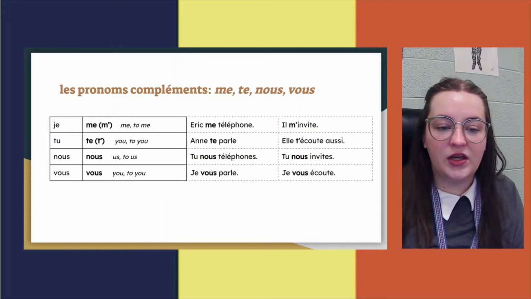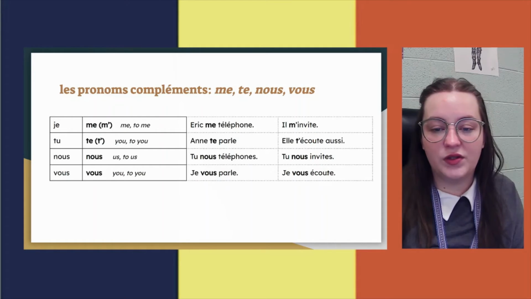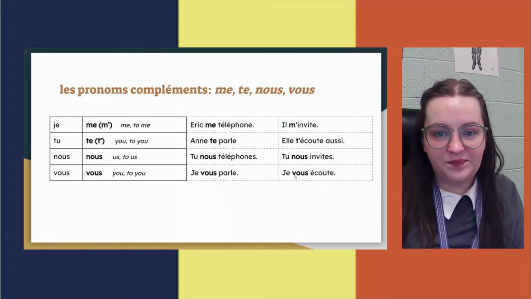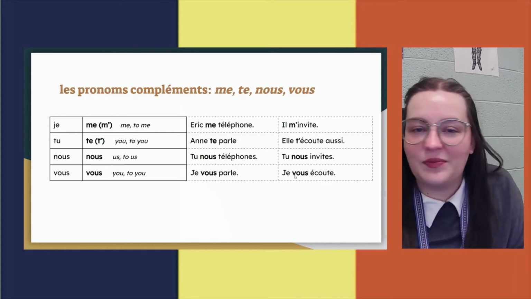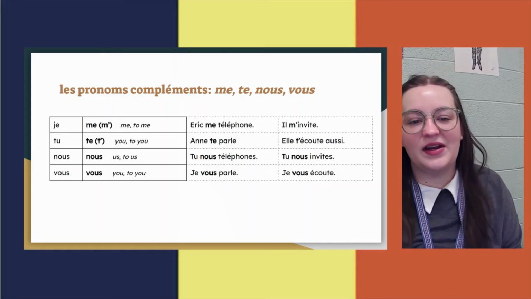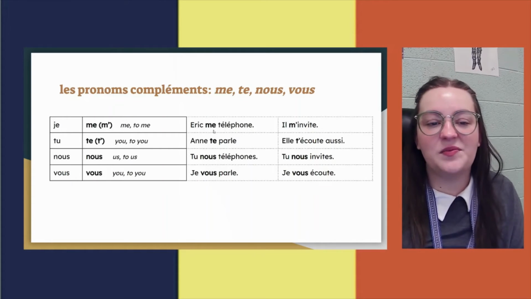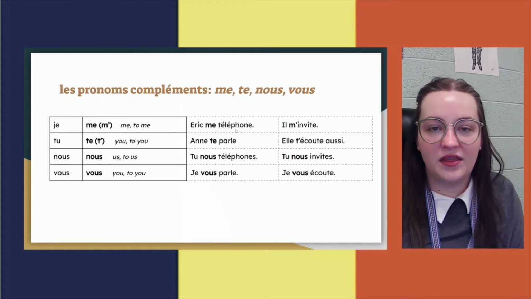I am talking to you or to you all. And je vous écoute. Je vous écoute. I am listening to you or I am listening to you all. Okay? So the only thing you have to remember here is that the object pronoun goes before the verb.